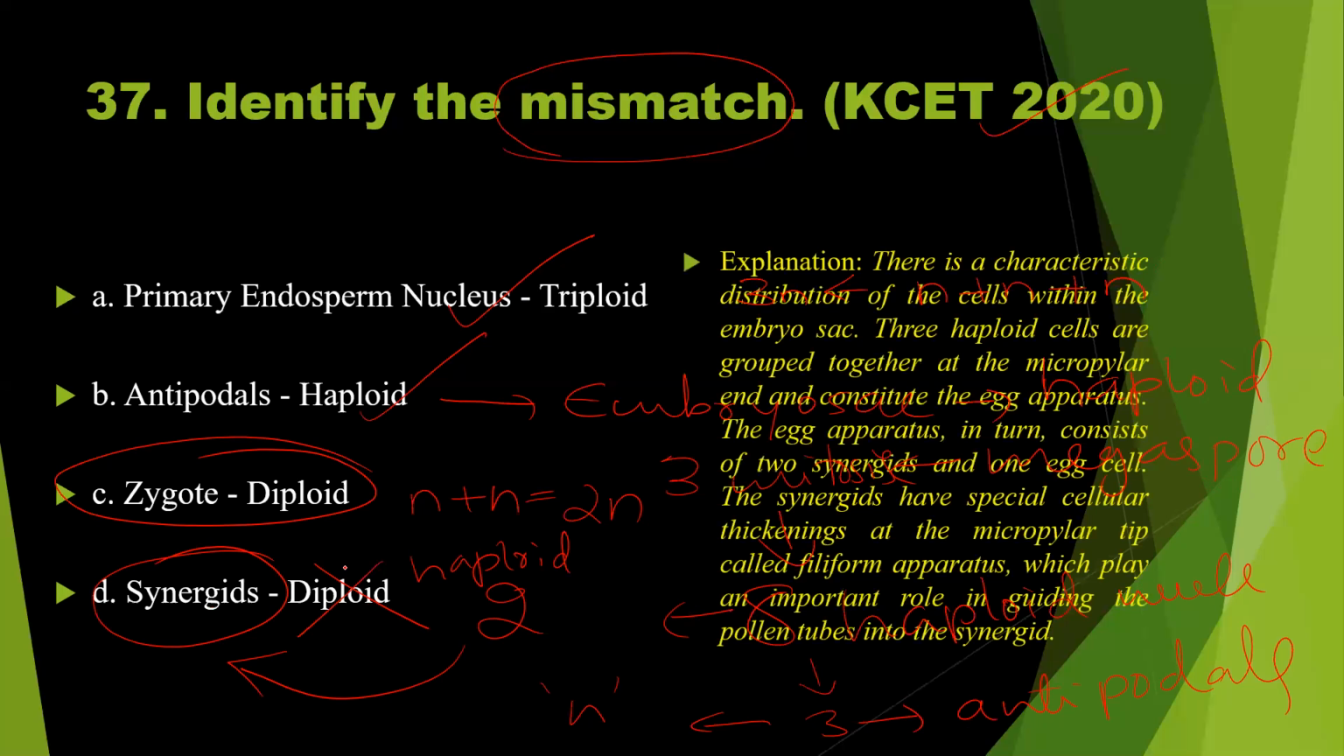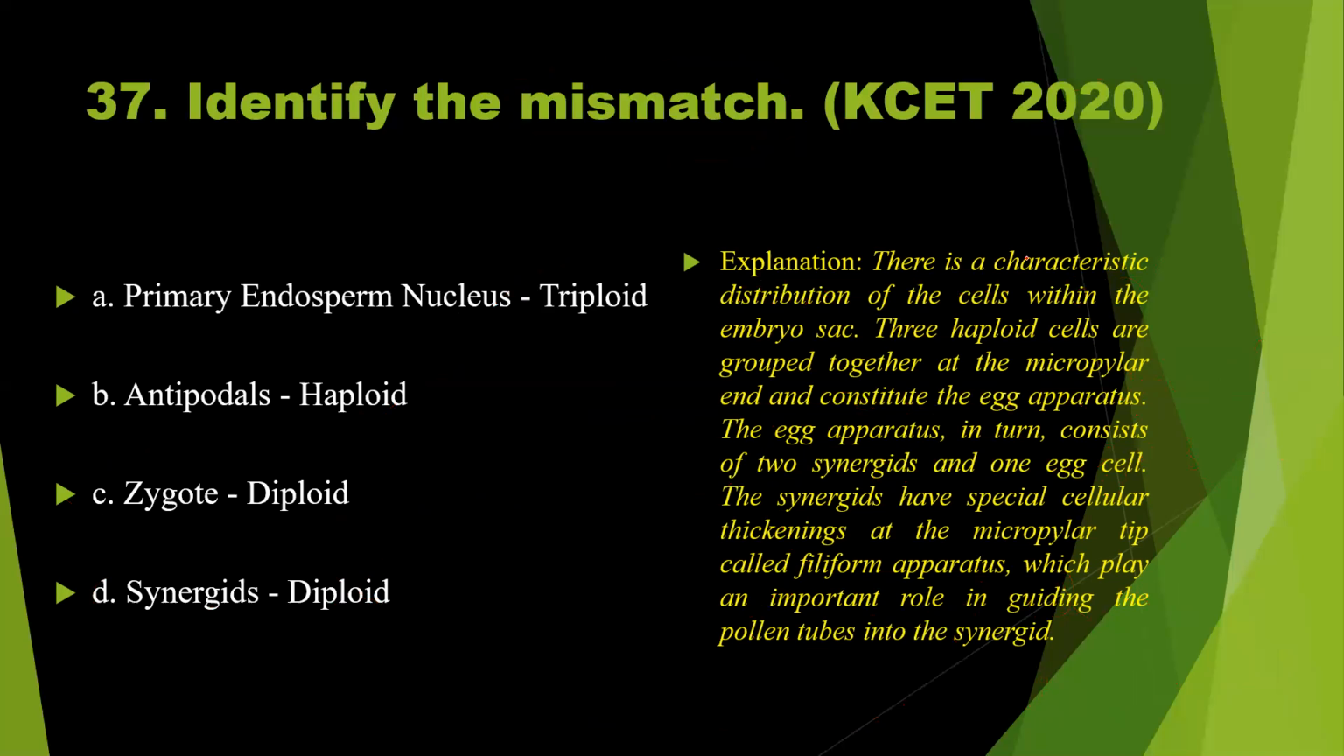Let us see the explanation given here. There is a characteristic distribution of the cells within the embryo sac. 3 haploid cells are grouped together at the micropylar end, constitute the egg apparatus. And egg apparatus in turn consists of 2 synergids and 1 egg cell. The synergids have special cellular thickening at the micropylar tip called as a filiform apparatus, which plays an important role in guiding the pollen tube into the synergids. So the answer is option D. Option D is the right answer.